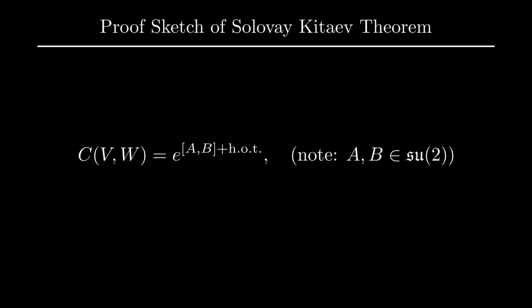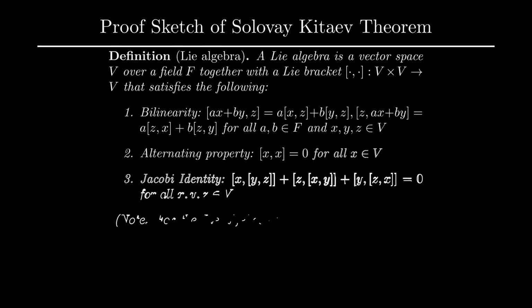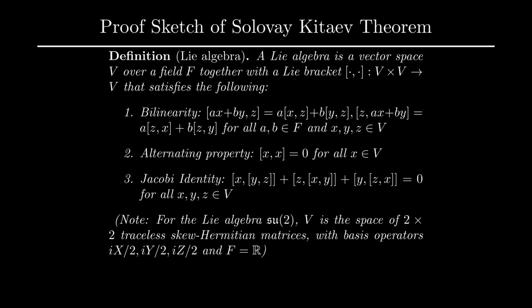As you can see, to first order in the exponent, this is simply the commutator of A and B. We of course have that A and B are elements of the SU(2) Lie algebra. Recall that a Lie algebra is simply a vector space that is also equipped with a vector product operation known as the Lie bracket that satisfies a variety of different conditions.